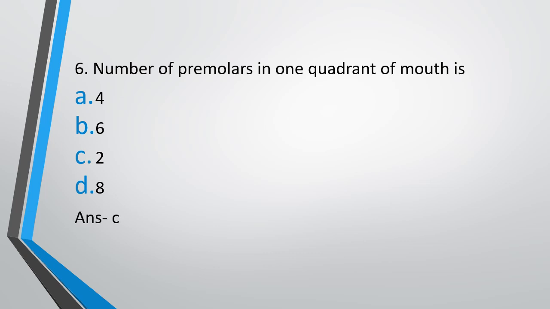And what does a quadrant of mouth mean? It means you are dividing mouth into 4 parts. So each quadrant contains 8 teeth: 2 incisors, 1 canine, 2 premolars, and 3 molars. So one quadrant contains 2 premolars, total of 8 premolars.